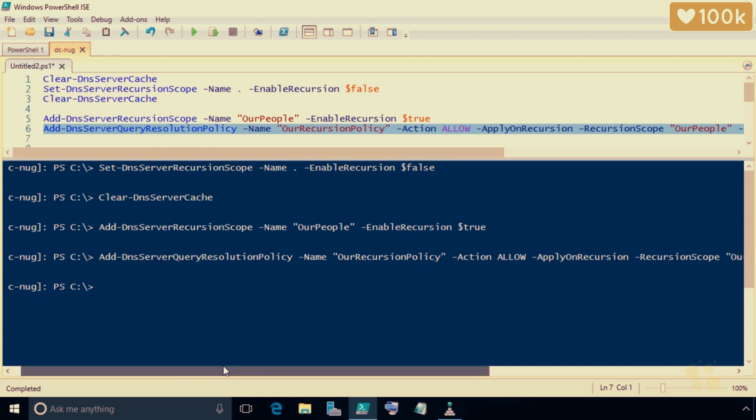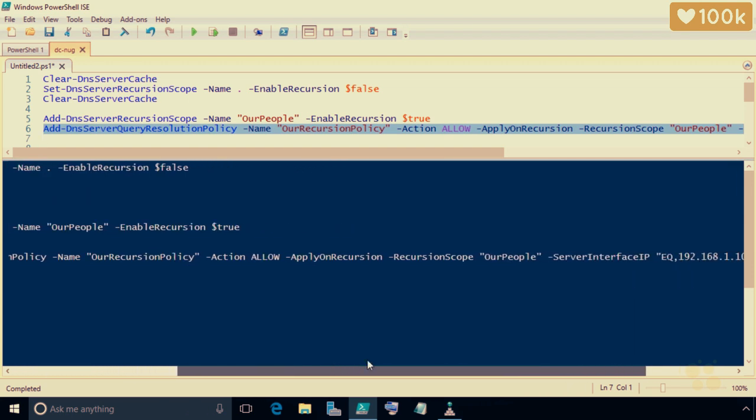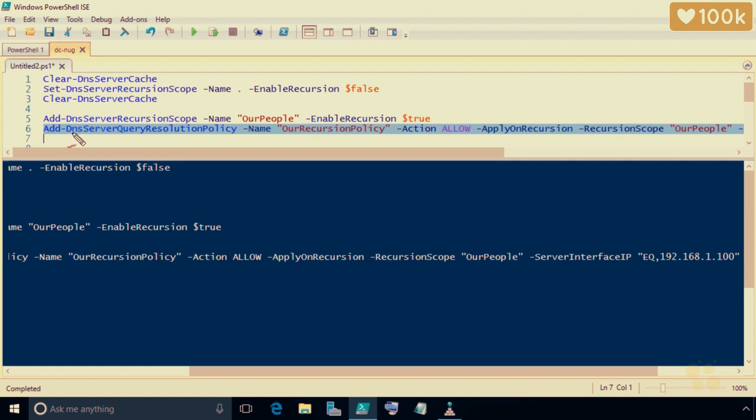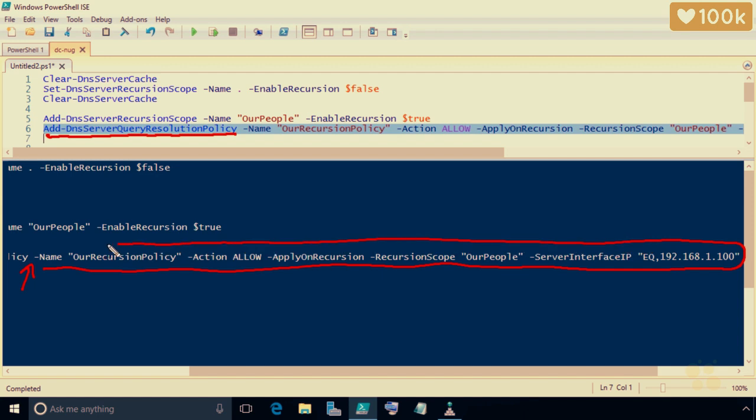And if we scroll to the right a little bit so you can see everything, here we can piece the whole thing together. So it's Add-DnsServerQueryResolutionPolicy, and then it picks up right here with -Name, and that's the entire tail end of it right there. So if you want to pause the screen right here while you're doing the labs, so you can replicate this, that way you can see the entire command right here.